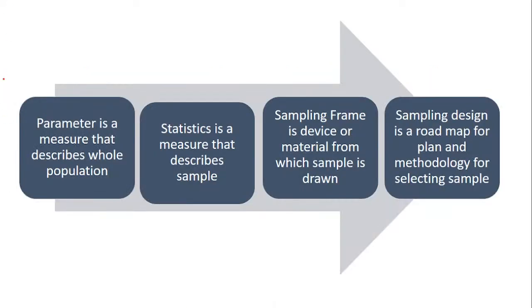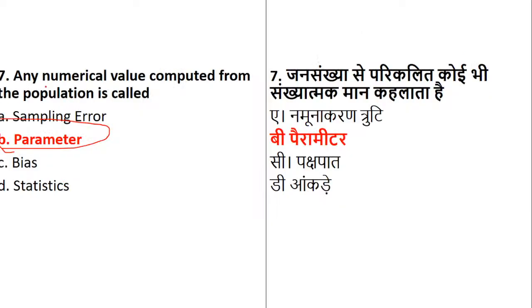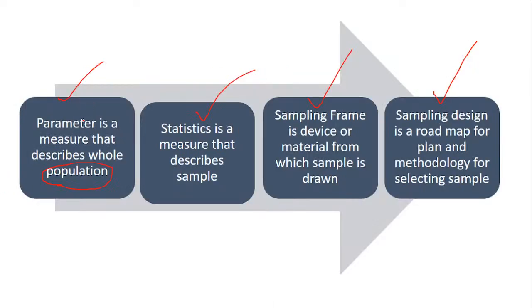Now see, we have parameter, we have statistics, we have sampling frame, and we have sampler design. First let me explain this. You don't have to count that question, because if you're not confirmed with the concept, it is not easy to answer the question. So when we talk about the parameter, it is a measure that describes the whole population. The question was basically any numerical value which is computed from the population. So the value which is computed from the population is called parameter, because parameter is that measure which describes the whole population.